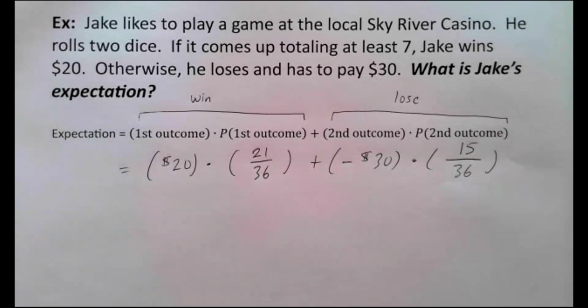So you might say, great, this is great for Jake. Go for it. You're going to win more than you lose, right? You're going to win 21 out of 36 times, and you're going to only lose 15 out of 36 times. Of course, Jake should play this game. He's going to get rich, right? Because he wins more often than he loses. Well, yes, he wins more often than he loses, but when he loses, he loses more money than when he wins. So we're not sure how this is all going to average out until we actually go compute this.